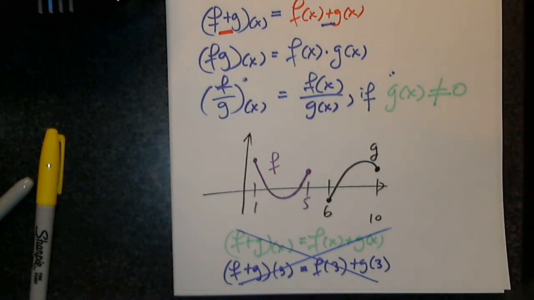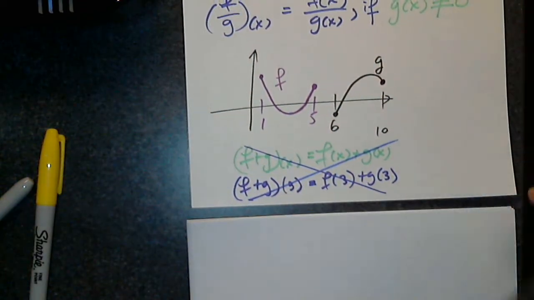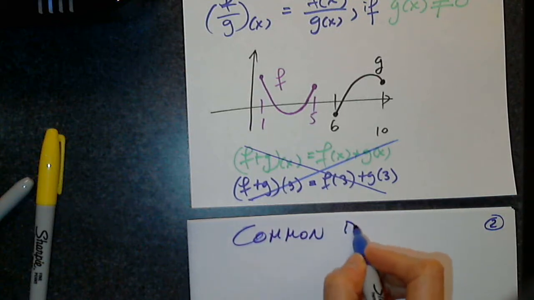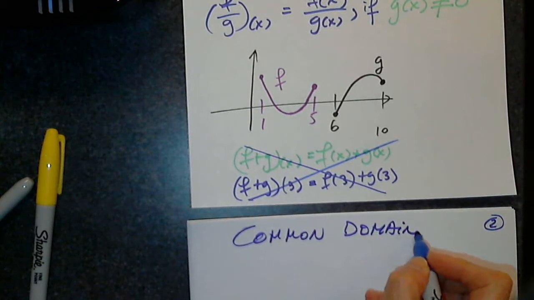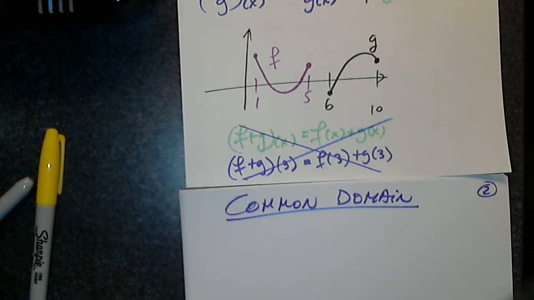Excellent, thank you. If they don't have a common domain, the function is useless. I cannot create the sum, difference, product, or ratio. So common domain is the key. If there is no common domain, there is no sum. There is no difference. There is no product. There is no ratio. Do we understand this?